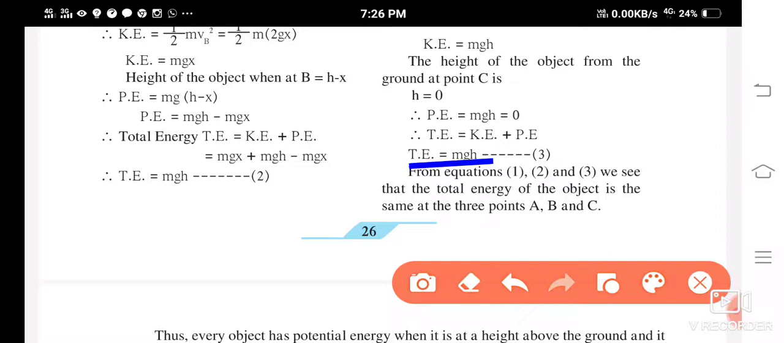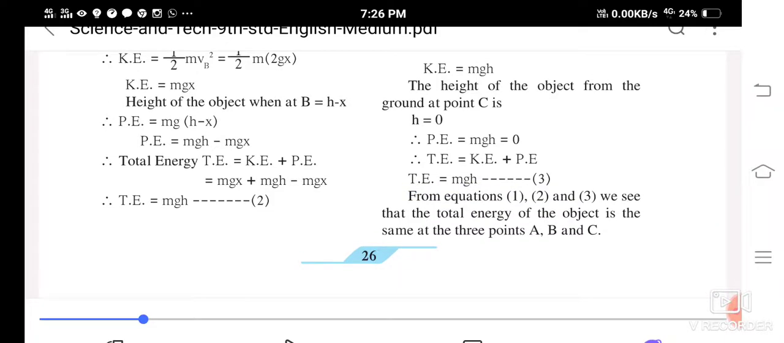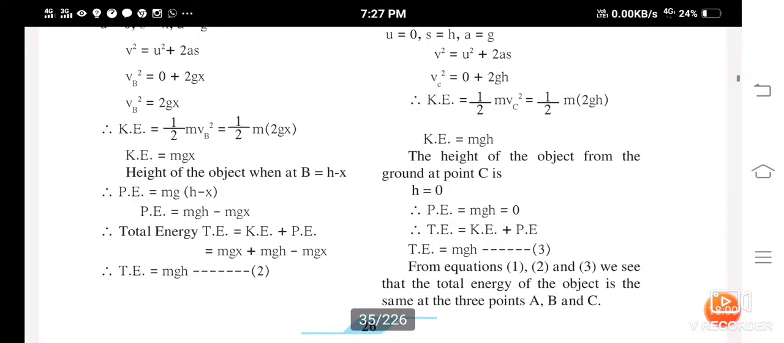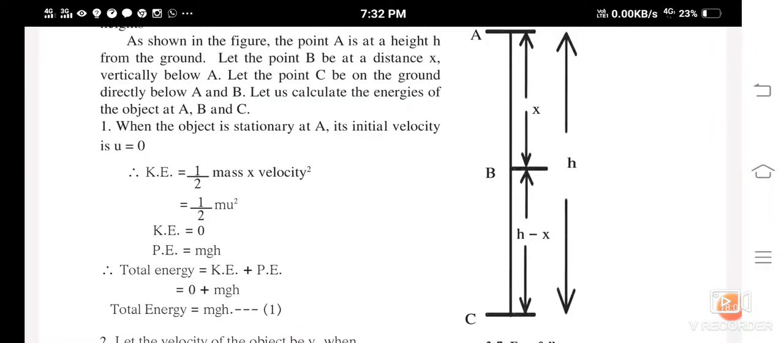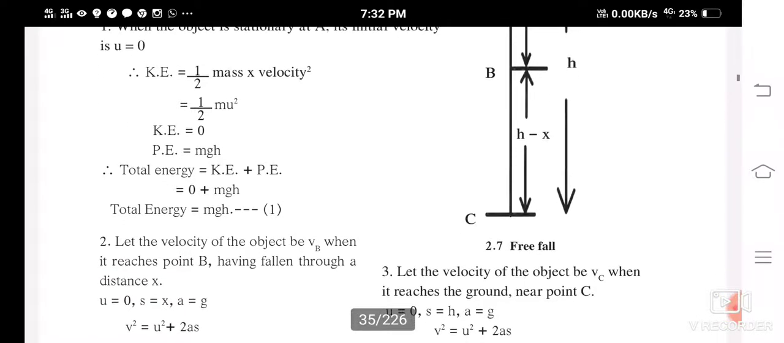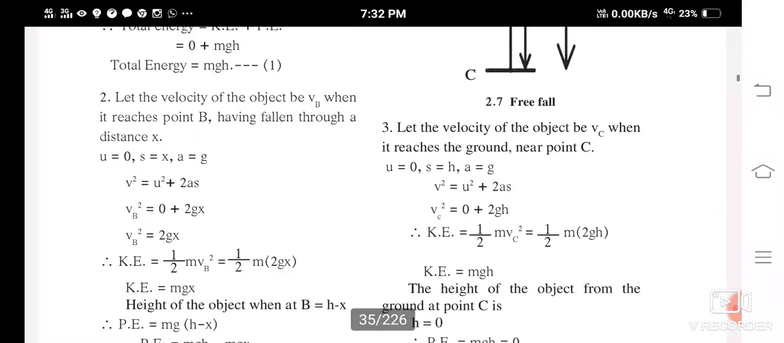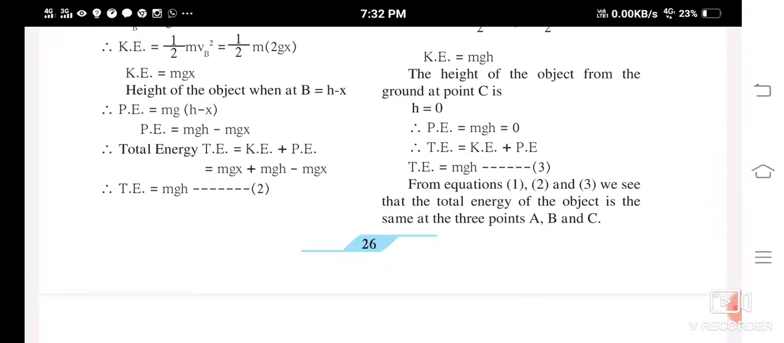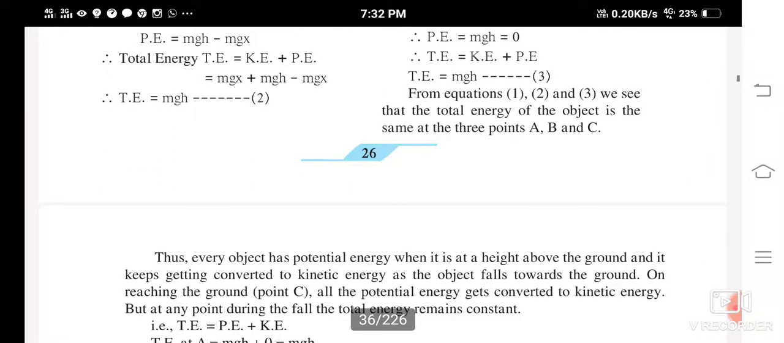So from the equations 1, 2 and 3, we see that the total energy of the object is the same at the 3 points A, B and C. So you can see here the total energy at point A, at point B and at point C is equal. It is mgh, isn't it? So the total energy is always conserved.